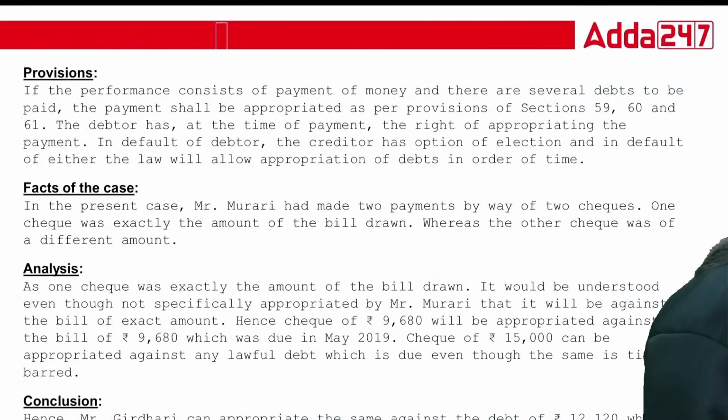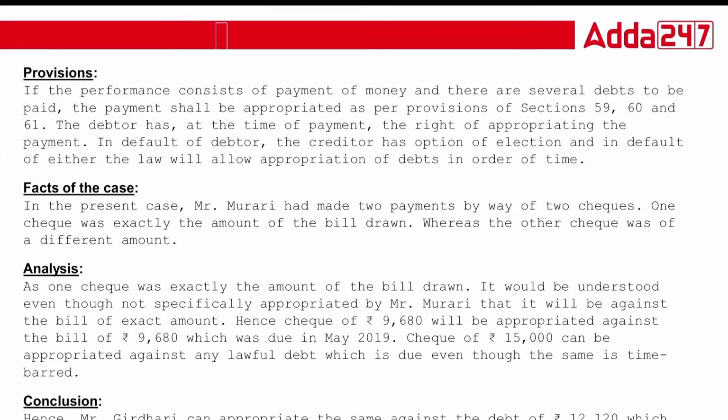Now see, you can see the analysis. As one check was exactly the amount of a bill, it would be understood, even though not specifically appropriated by Mr. Murari, that it will be against the bill of exact amount. Hence, the check of 9,680 will be appropriated against the bill of 9,680, which was due in May 2019. The check of 15,000 can be appropriated against any lawful debt which is due, even though the same is time barred. So this is your Clayton rule. Sections 59, 60, 61 talk about the Clayton rule.